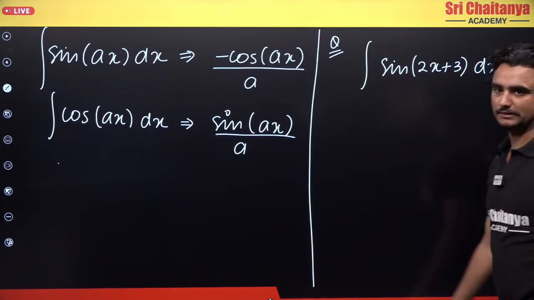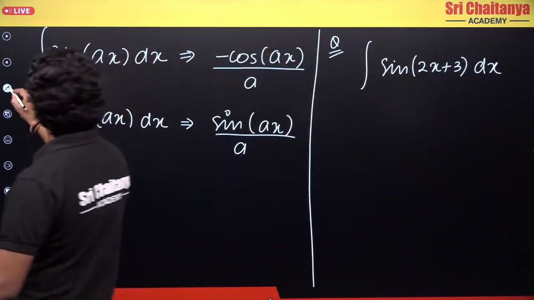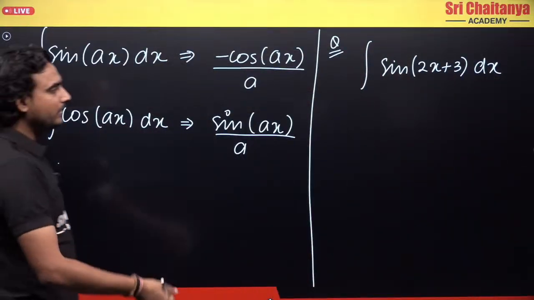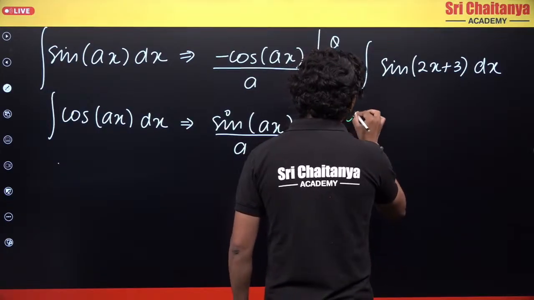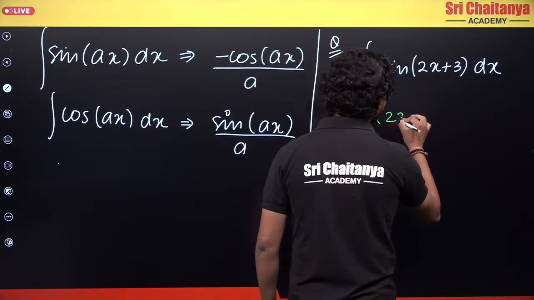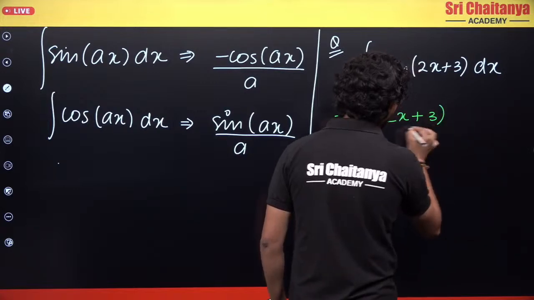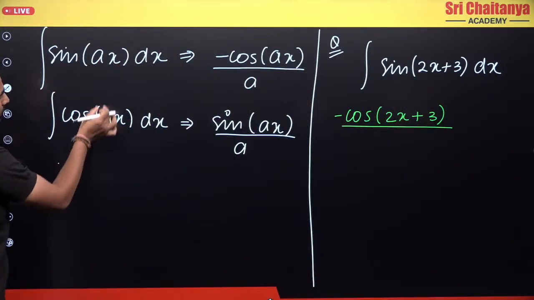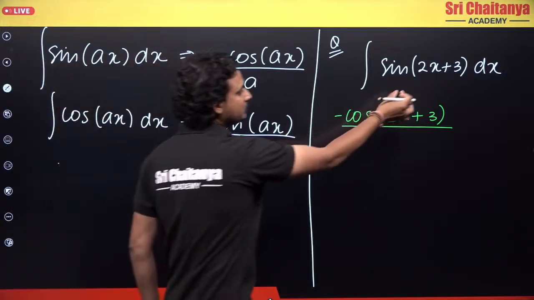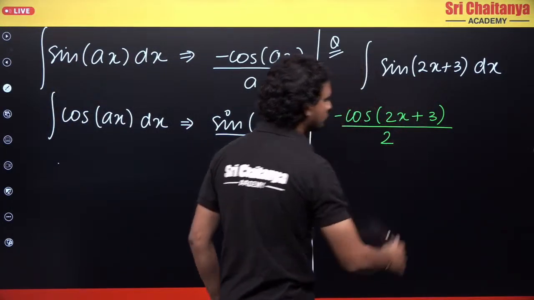You can directly write this as minus cos of 2x plus 3, and what did I tell you? I told you to divide by the coefficient of x. What is the coefficient? It is 2, so I will divide by 2.